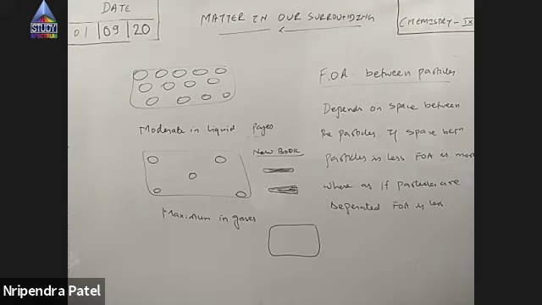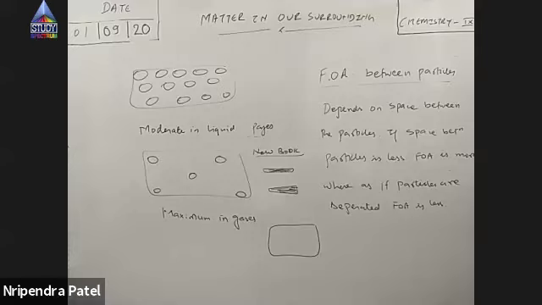So in which case will force of attraction be less? In solids, liquids, or gases? Gases. In gases, force of attraction between the particles is very less. In fact, we say it's negligible. Gaseous particles do not interact with each other. Why? Because space between them is more.